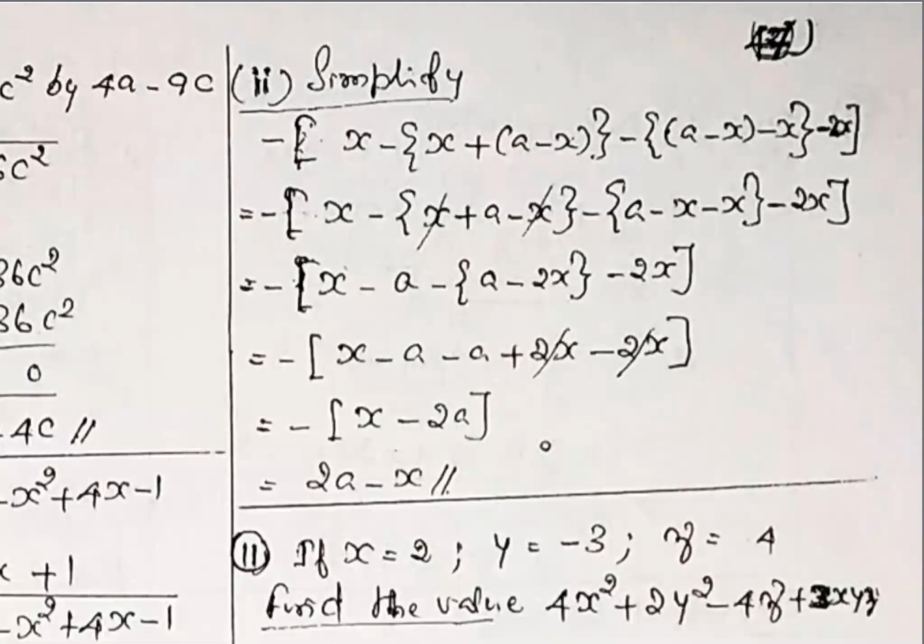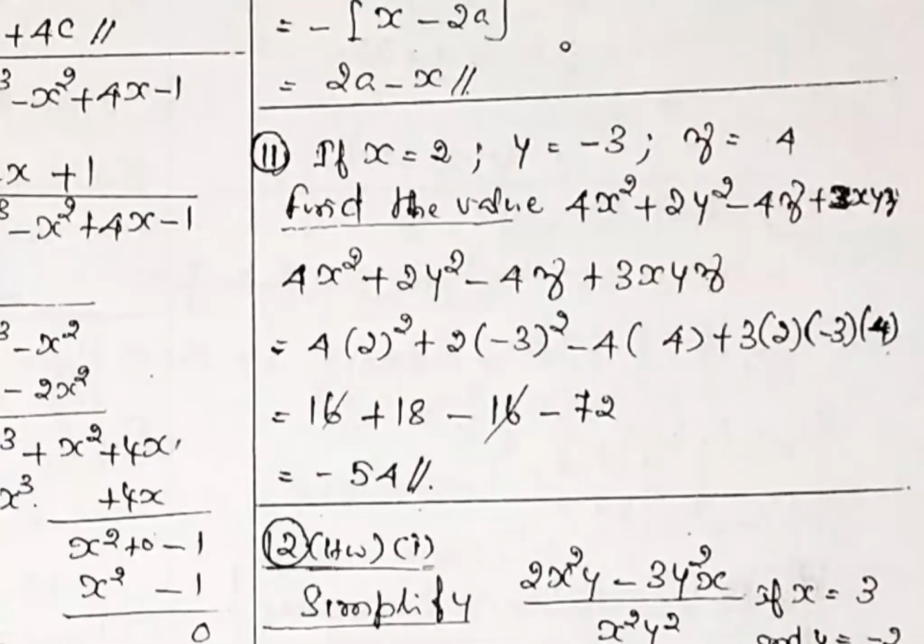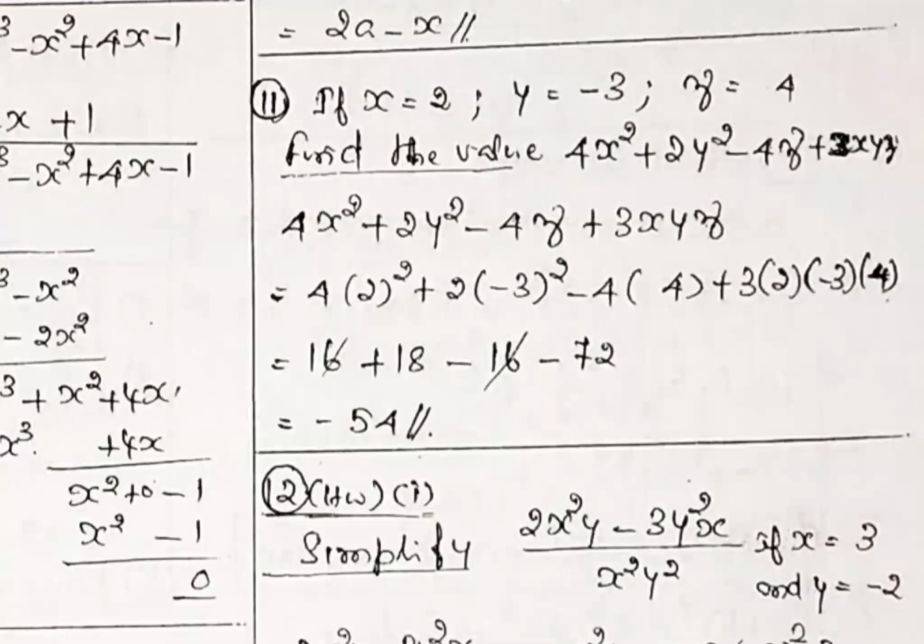Go to problem number 11. Next model. If x is equal to 2, y is equal to minus 3, z is equal to 4, find the value of the algebraic expression given. Very simple. Substitute the x value in the x place, the y value in the y place, the z value in the z place. Simplify, and you will get the answer.